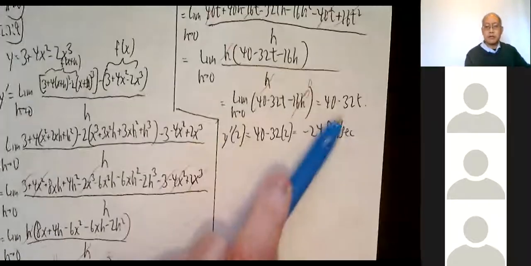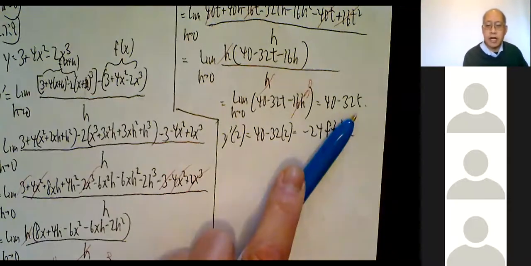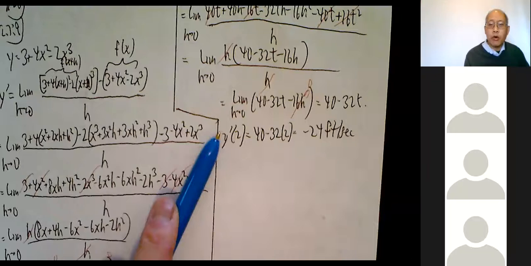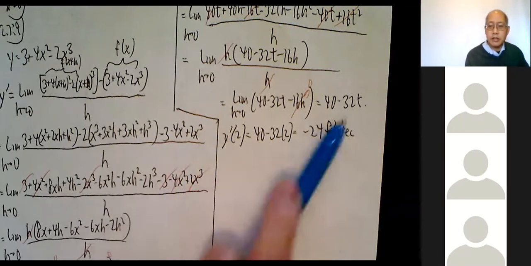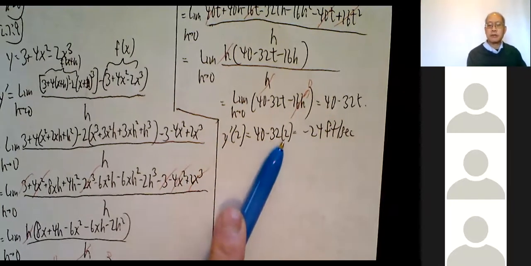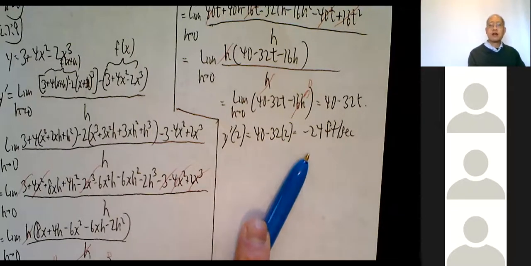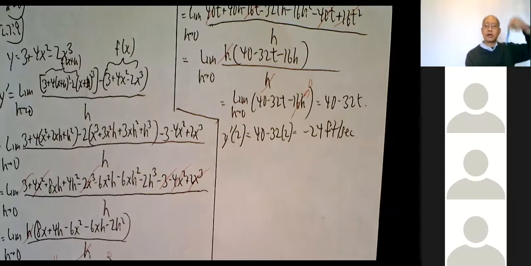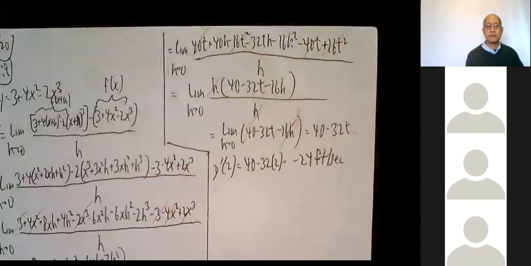Okay, then they want the velocity at t equals 2. I just plug in 2. If you want the velocity at t equals 7, I plug in 7. So you can plug in anything you want. So y prime of 2, that's the way we say it. Y prime of 2, plug in 2: 40 minus 32 times 2. 40 minus 64 is negative 24 feet per second. Negative means it's falling, so the object is falling. Positive means it's going up. So negative 24 feet per second means it's going down. So there we are for that.